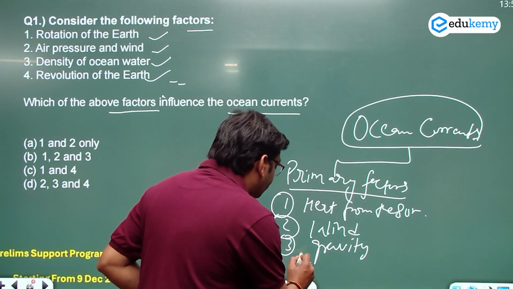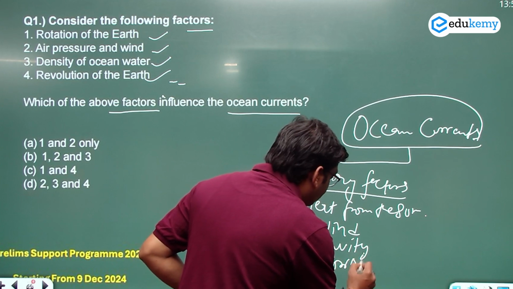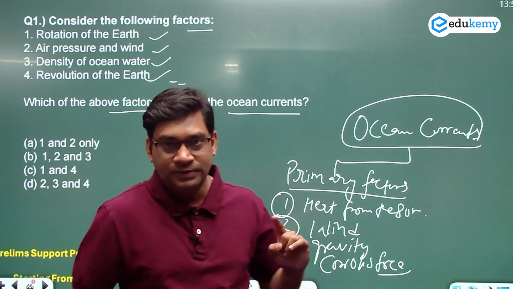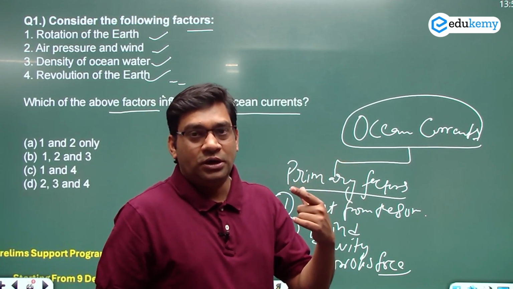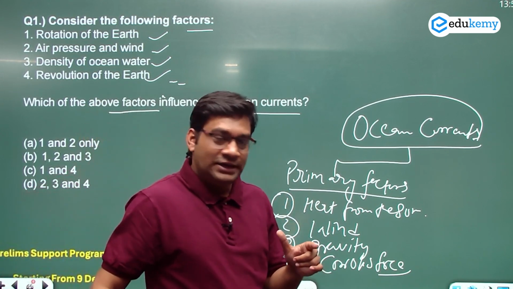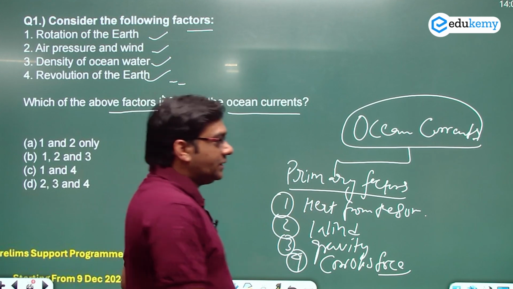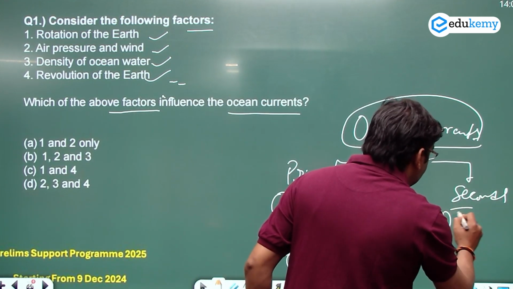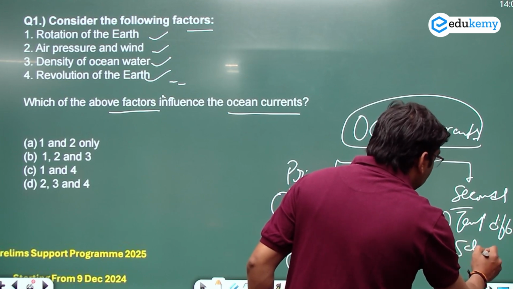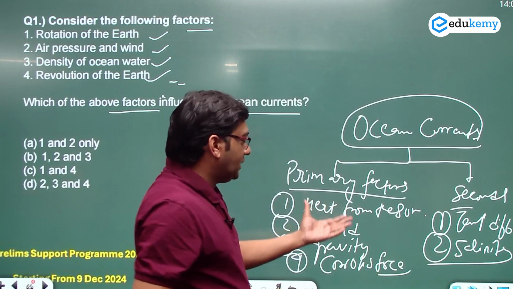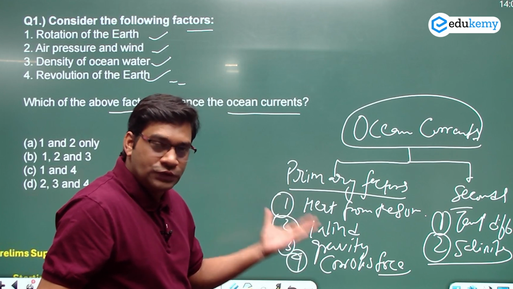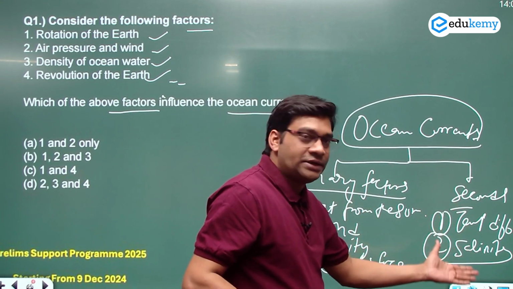The fourth one is Coriolis force. Coriolis force deflects the movement of ocean currents in the northern and southern hemispheres. Like wind, ocean currents are deflected to the right-hand side in the northern hemisphere, and to the left-hand side in the southern hemisphere. These four are called primary factors. Then the secondary factors include temperature differences and salinity differences. So the primary factors are heat from the sun, wind, gravity and Coriolis force, and the secondary factors are temperature difference and salinity.